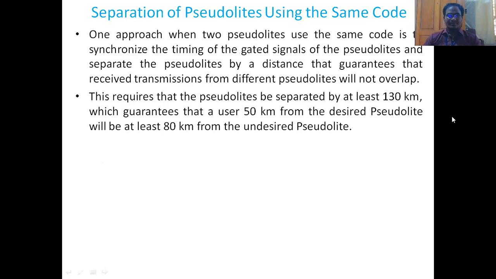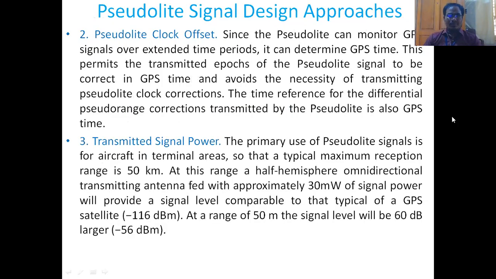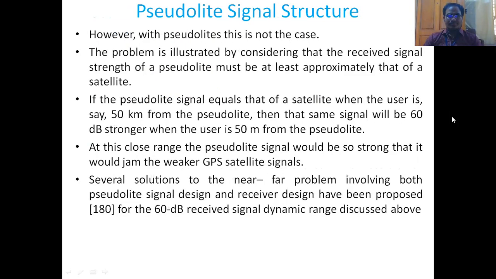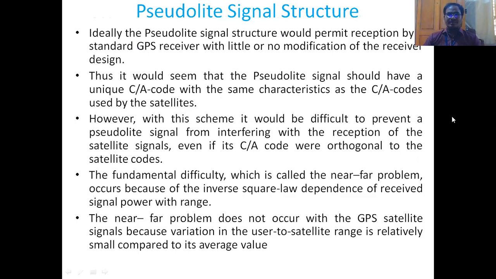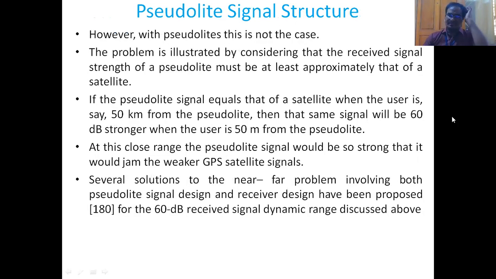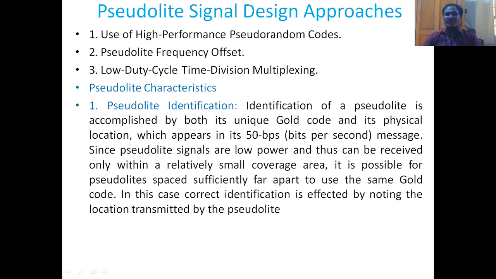Now we'll go back. So we are here, right? The signal structure. Pseudolite signal design approach. How to design a pseudo satellite or pseudolite signal will be studied here.